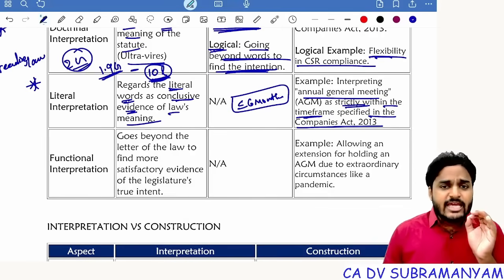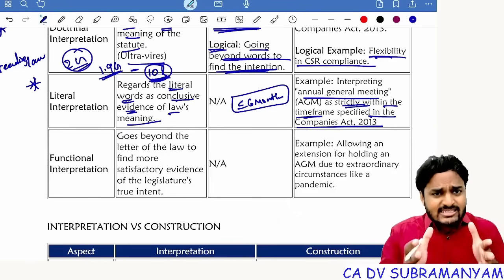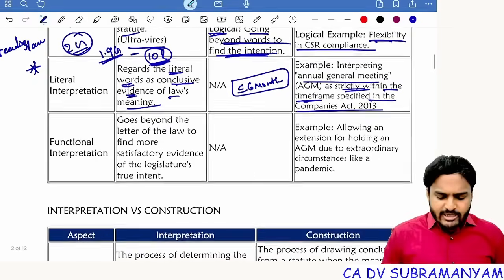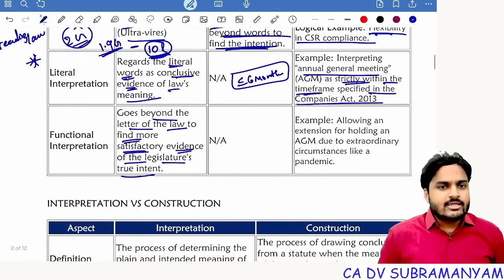So just implement it. Whatever you read, just interpret it as it is. Nothing to be added, nothing to be omitted. So within 6 months, conduct AGM. That's it. Functional interpretation goes beyond the letter of the law to find more satisfactory evidence of the legislature through content. For example, COVID pandemic came.